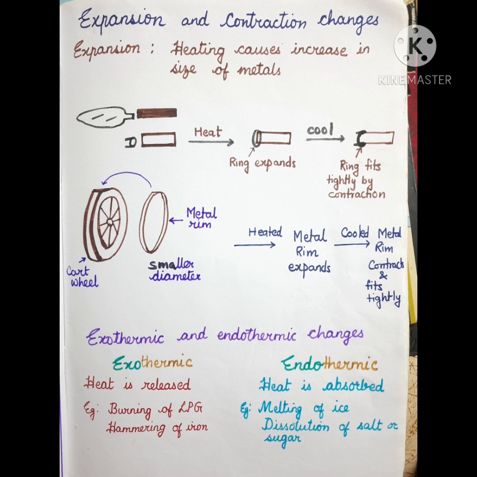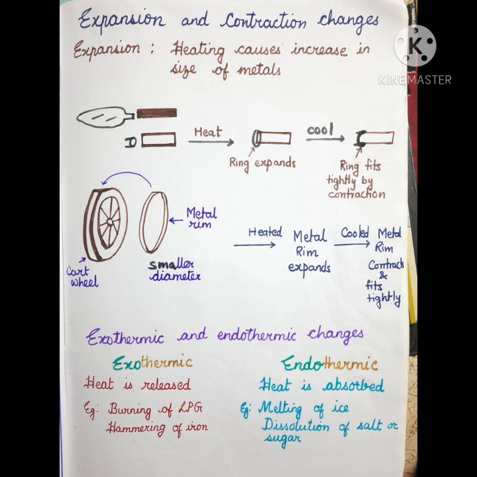Similarly, it can also be applied while putting a metal rim inside the wooden wheel. See here, I have shown that the circumference of the metal rim is made slightly smaller while making it. But when we want to put it inside the wheel border, we just heat it, it gets expanded, and then it can easily be put into the wheel border. Now after putting it in the wheel border, we cool it and it contracts and becomes smaller, and now it gets tightly fitted into the wooden wheel border. Now it cannot be removed easily, so the wooden wheel now becomes stronger.